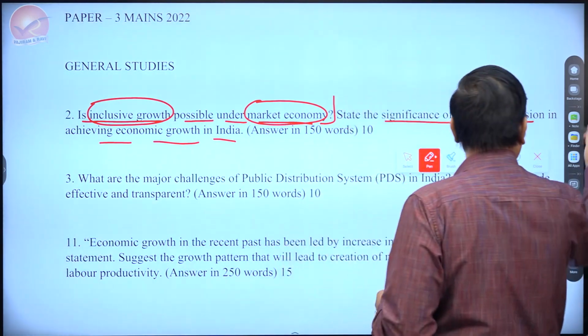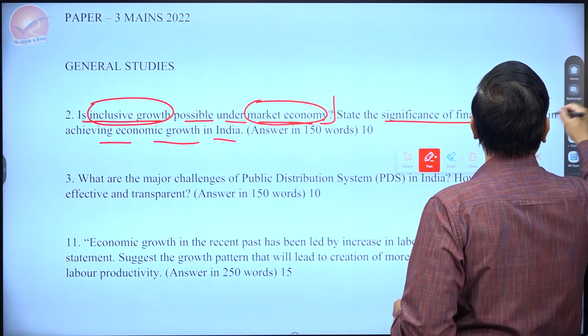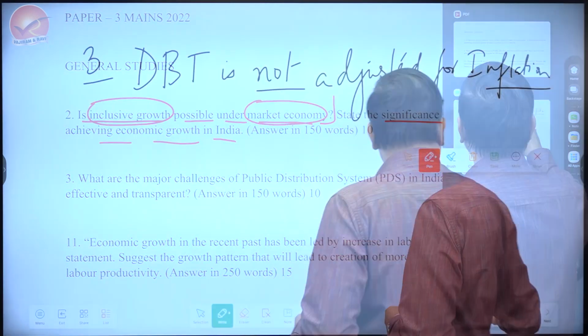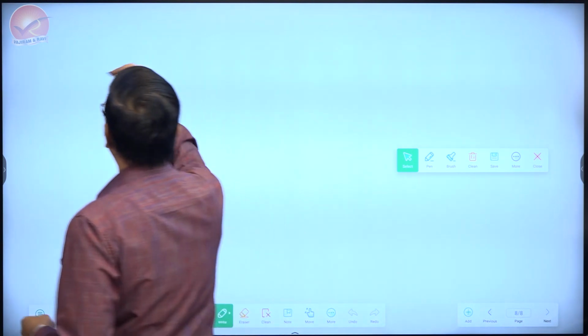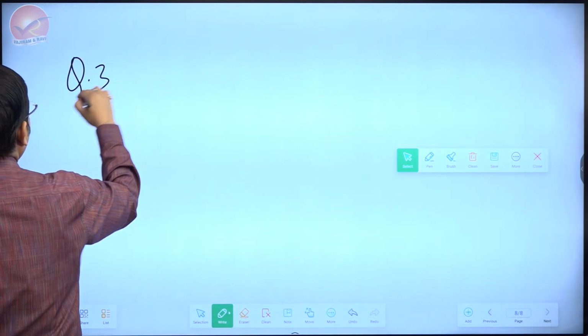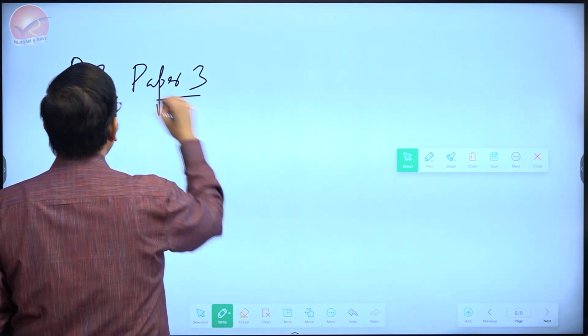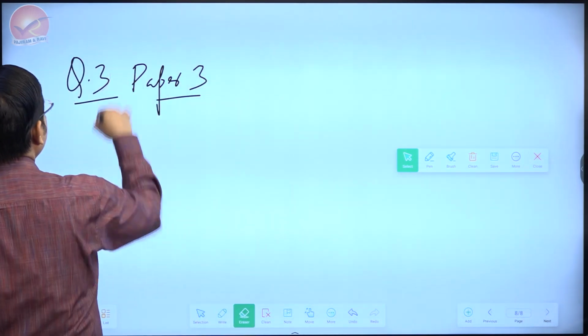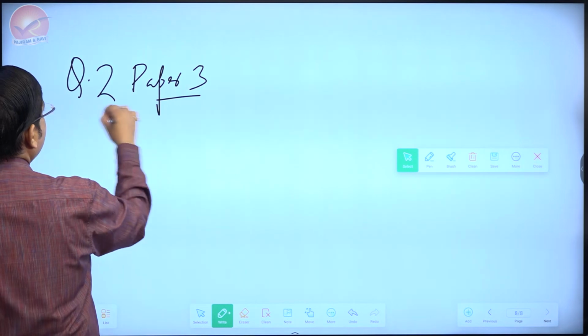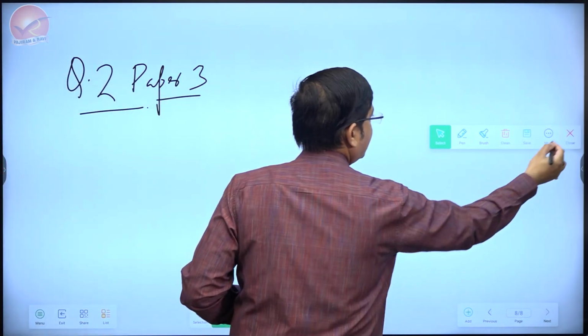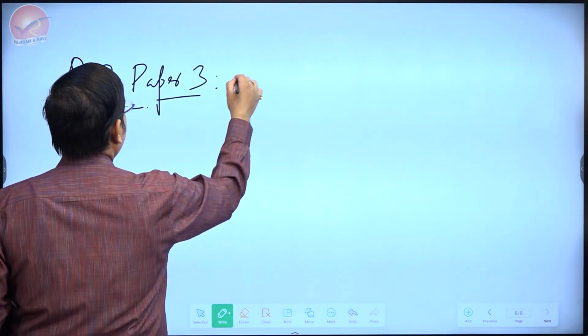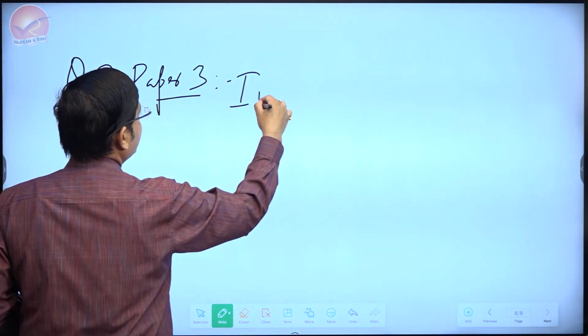Let's begin with inclusive growth, and then we'll be coming to the other part of the question. So coming back, this is question number 2, paper number 3. So let's begin with inclusive growth.